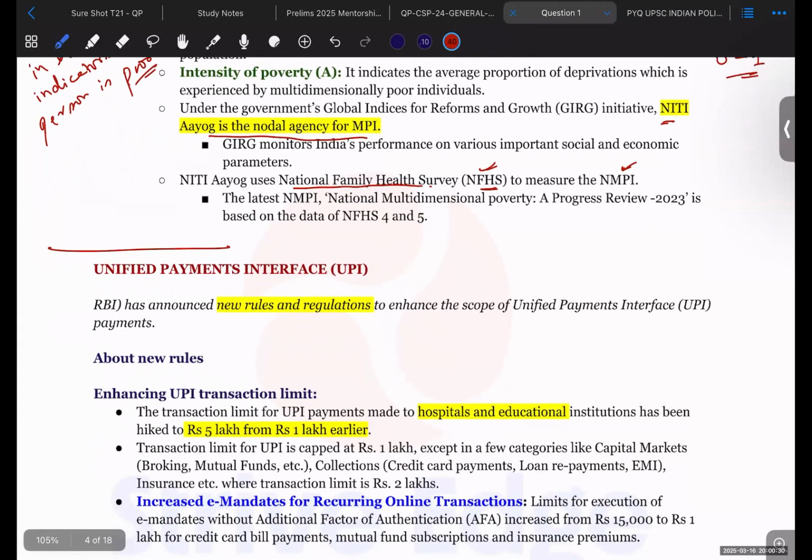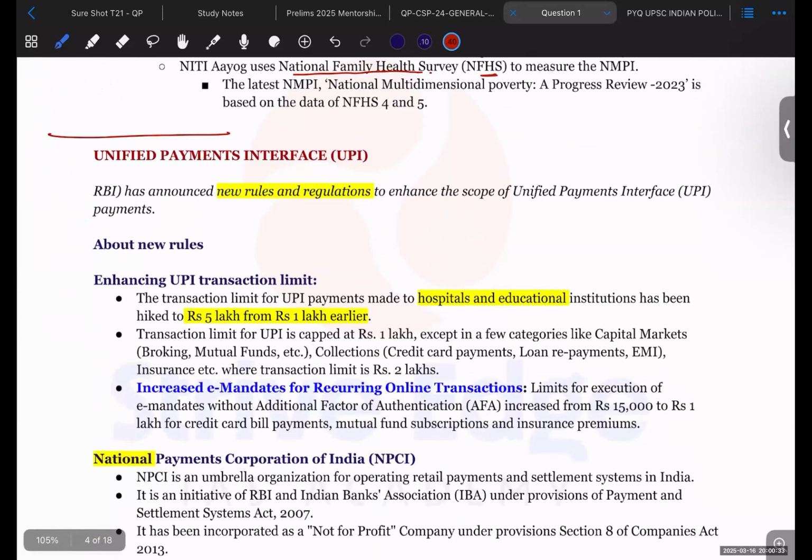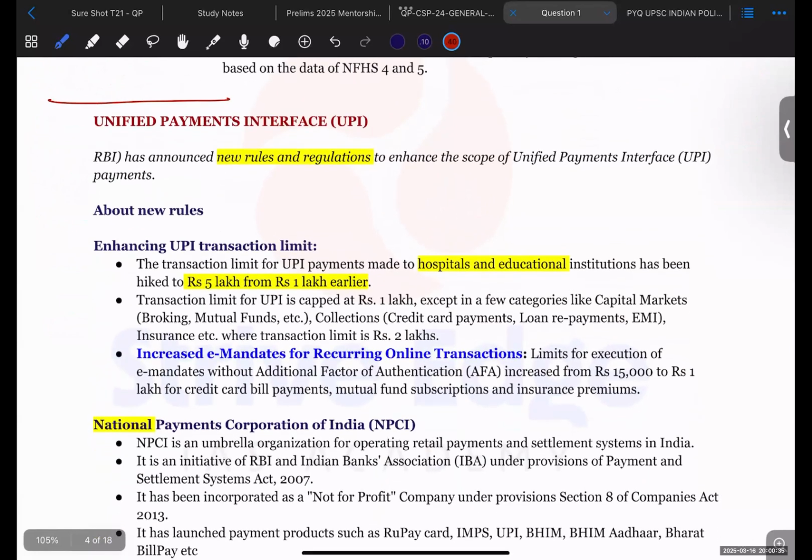Okay. Moving to the next topic. Next topic is Unified Payment Interface (UPI). So UPI is one of the things that you all already know. You all also use UPI payments.